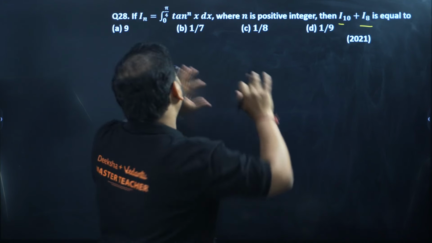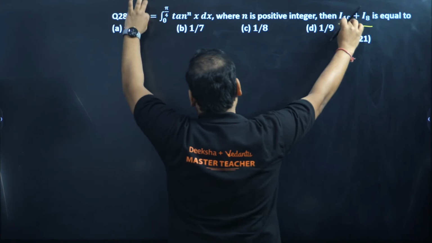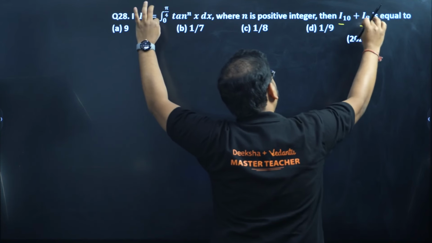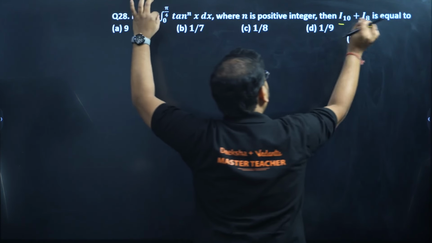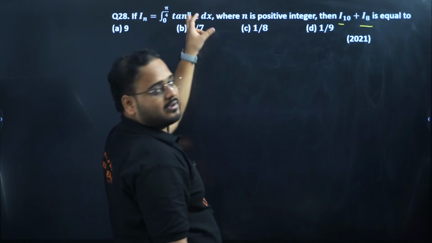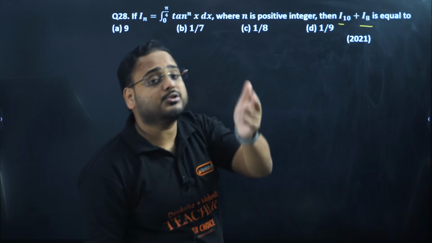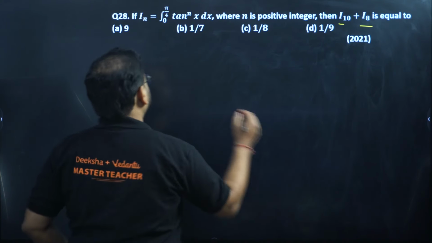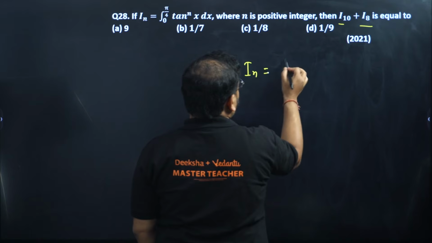Listen to me. I have IN, I need I10, so I'll take n as 10. So what is this I8? I8 is IN minus 2, because n is 10, 8 is n minus 2. Now I need to break this into IN, so tan power n minus 2 into tan square. Check. IN will be as it is, and the limit will remain the same.